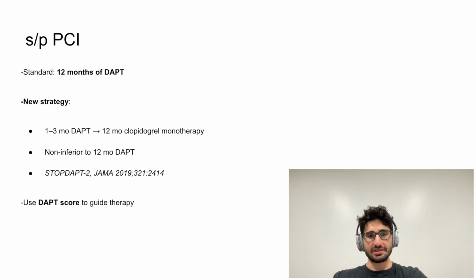Now let's discuss patients status post-PCI. So after PCI, the standard practice has been 12 months of dual antiplatelet therapy. However, newer data from the STOPDAPT-2 trial supports a shorter course, just 1 to 3 months of DAPT, followed by clopidogrel monotherapy. And this strategy was found to be non-inferior in preventing events, and it may reduce bleeding as well. The DAPT score can help guide the optimal duration for individual patients.